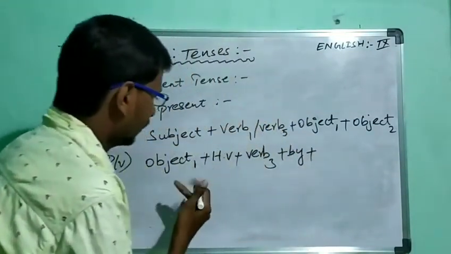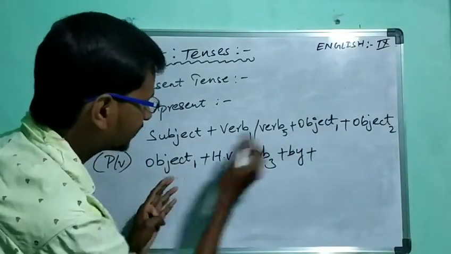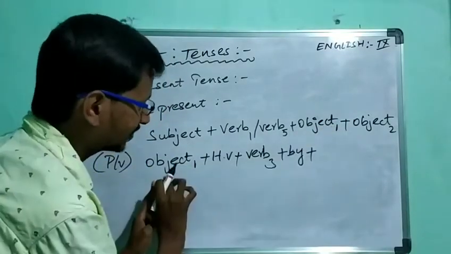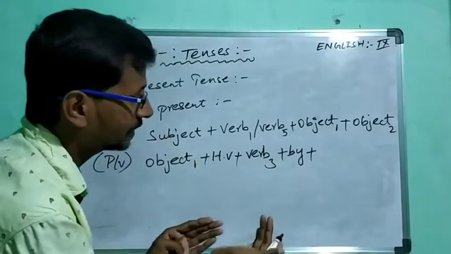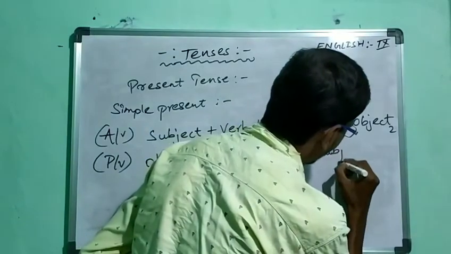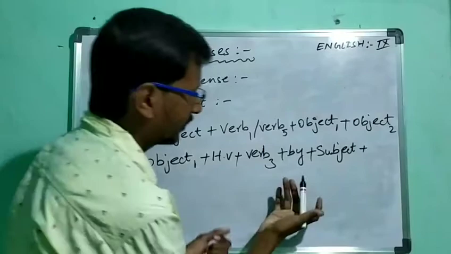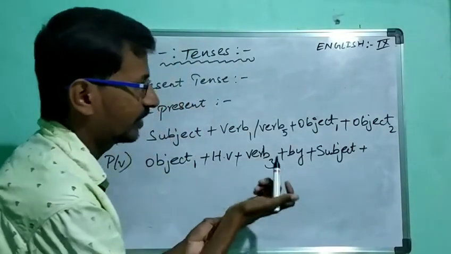Then next, we changed the object into subject. So let us change that subject into object. So they have changing the places of object 1 and the subject. So now we changed the subject into the place of object 1.